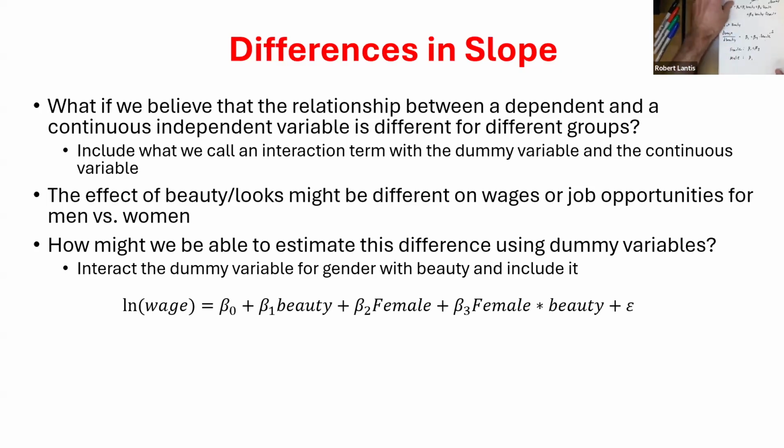Now, what this allows me to do, if I'm thinking about a continuous variable, is, here I've got my X variable and I've got my Y variable. So the impact of beauty could look something like this for males, right? Let's just assume better looking people are rewarded in the workplace.